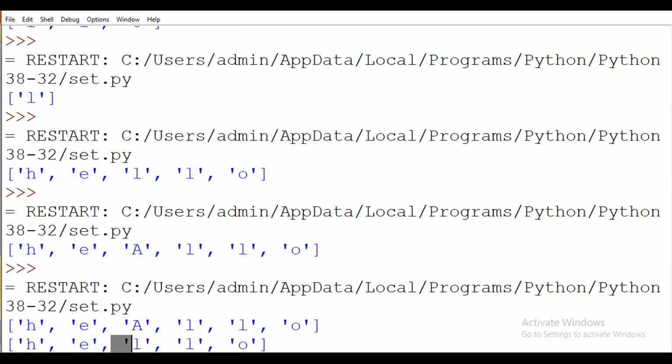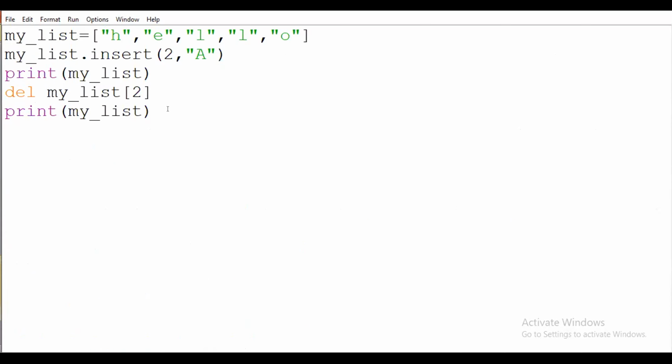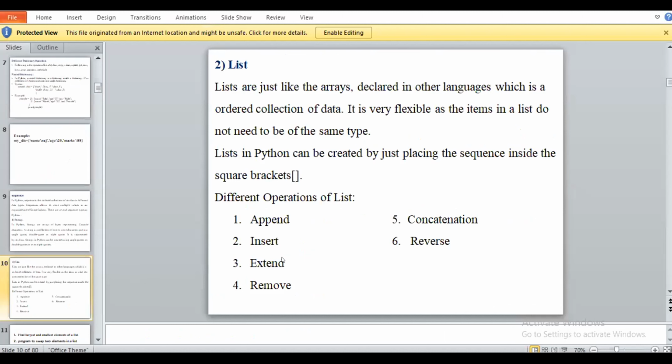Okay, so these are some of the operations that we are seeing to perform on a list. Like we are removing an element, then reverse. These are all different operations that we see here. Append. Now append means what? Suppose we want to add an element in our list.